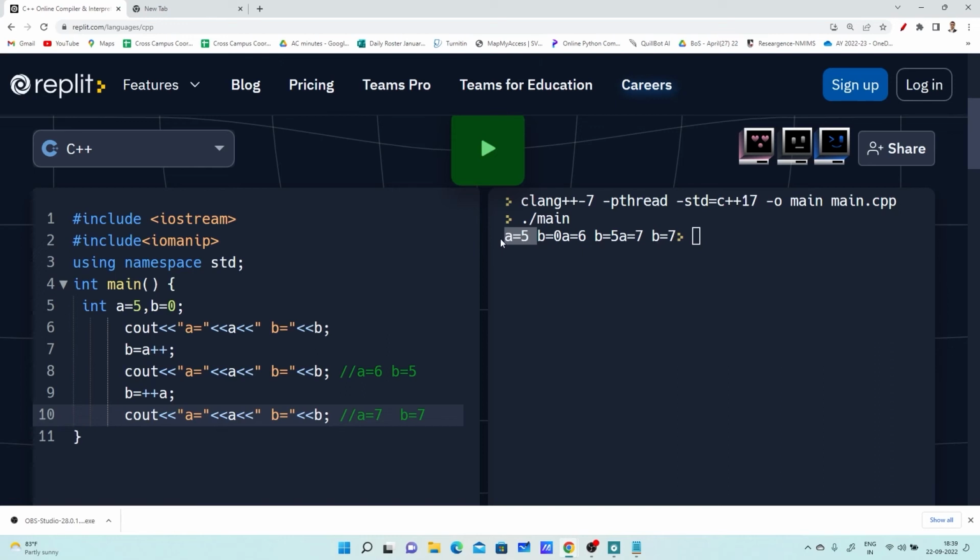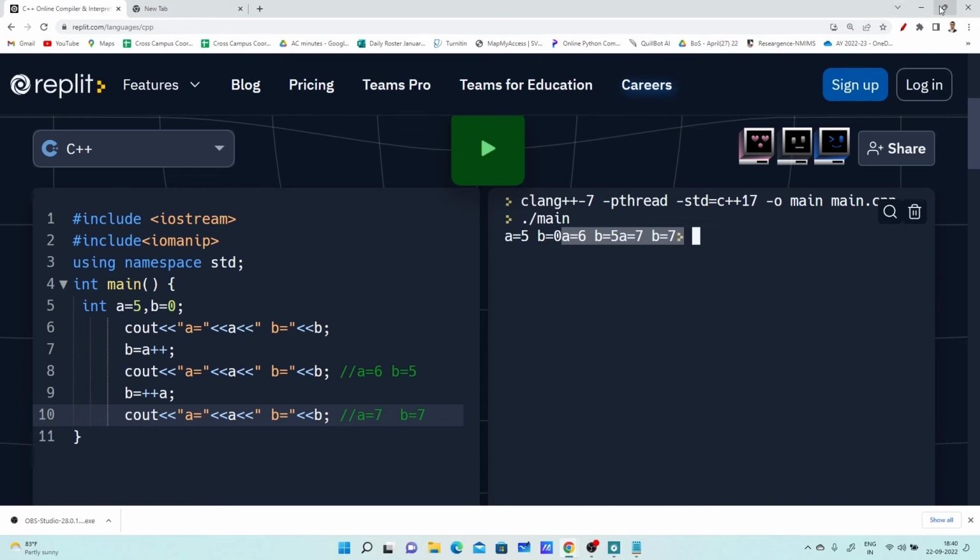Okay, initially the value of A is 5 and 0, and then it is displaying A equals to 6, B equals to 5 and A equals to 7, B equals to 7. So this particular statement, you can observe, A equals to 6, B equals to 5, A equals to 7 and B equals to 7. The output is written here. Same values are displayed there.